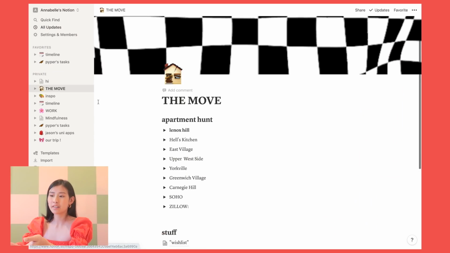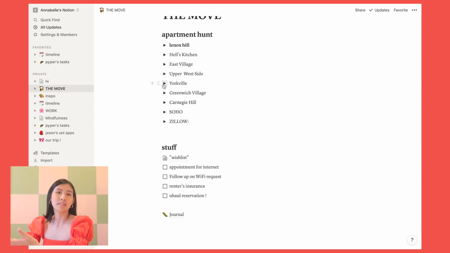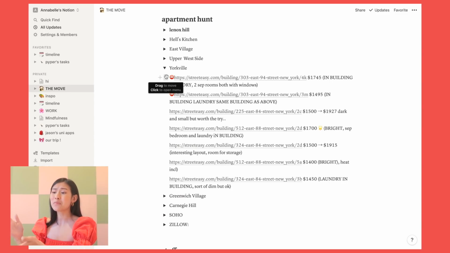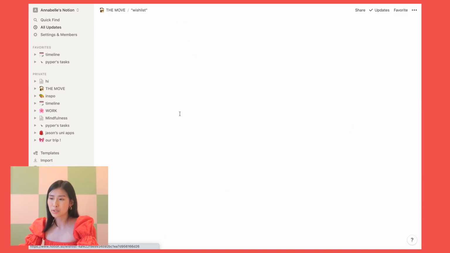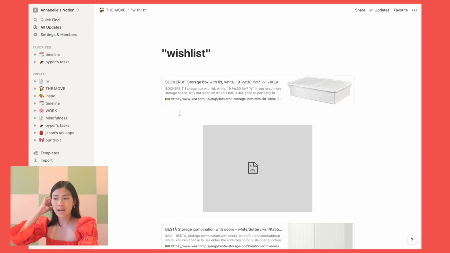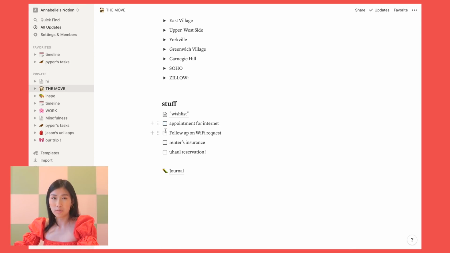Here's how I've been planning my apartment hunting. I classified them into New York neighborhoods. Every time one is taken, I would use this emoji, this icon, to pretty much be like, oh, it's gone. I have a wish list, so I just quickly found maybe items I might want to get and embedded them. And then here are all of the apartment related things that I have to get done.